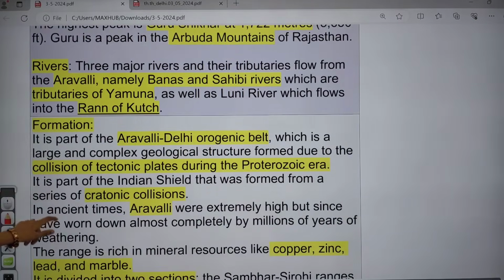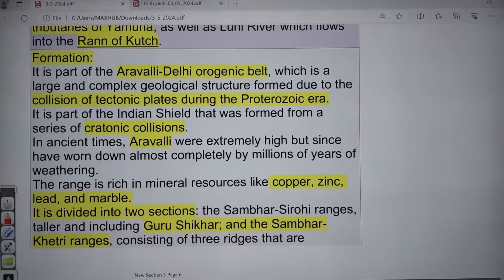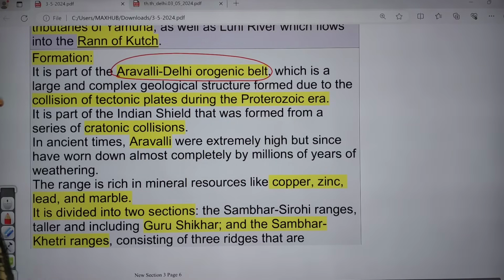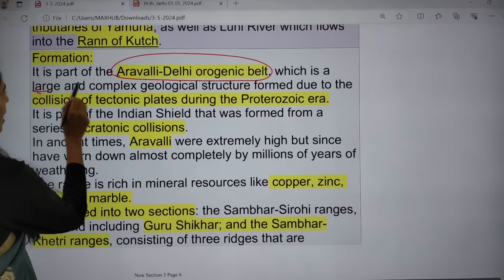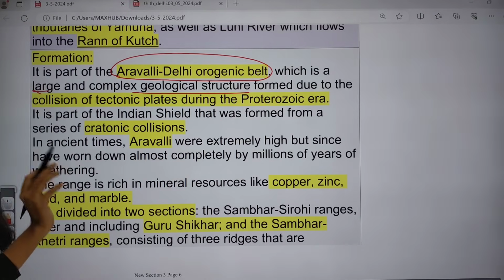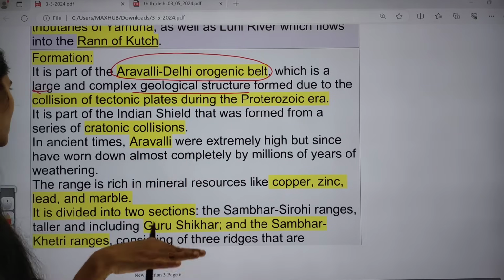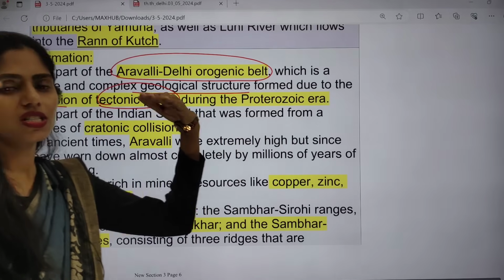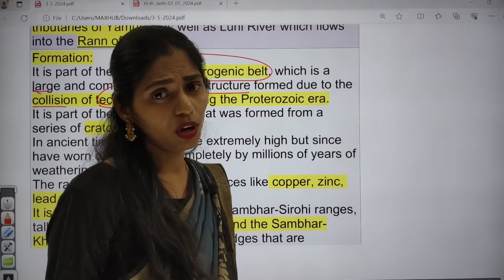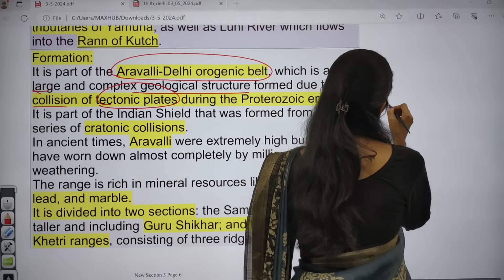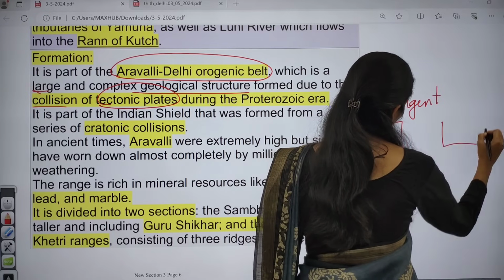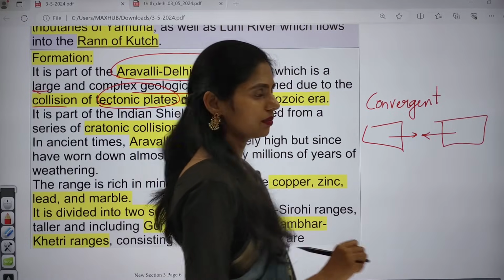And if you are talking about the formation of this Aravalli, they are part of the Aravalli Delhi orogenic belt. They are very large and complex geological structures, and they formed because of tectonic plate movement, that is collision. Collision means they are moving towards each other. That is an example of which movement? Convergent plate movement. So 2 plates are moving towards each other.